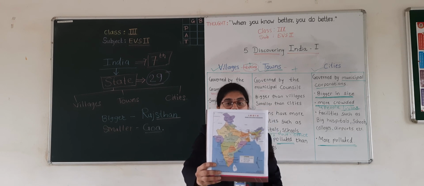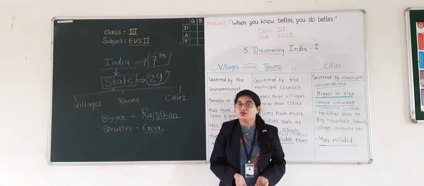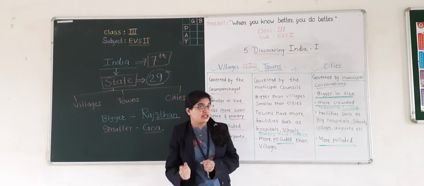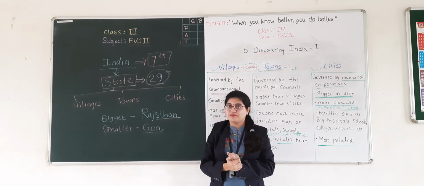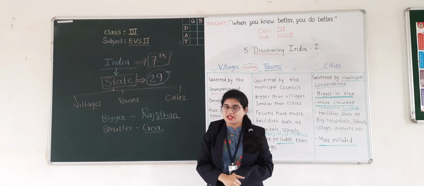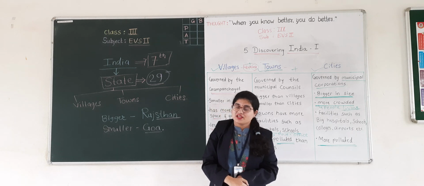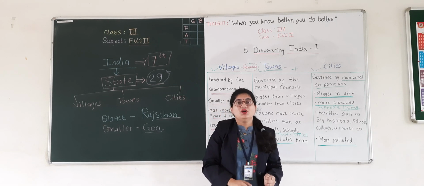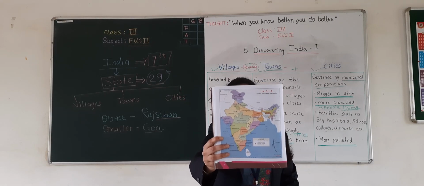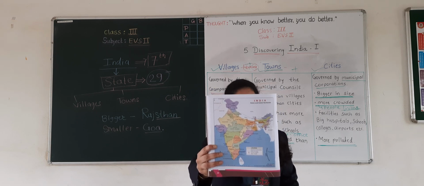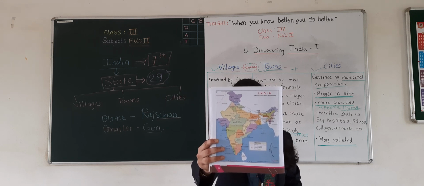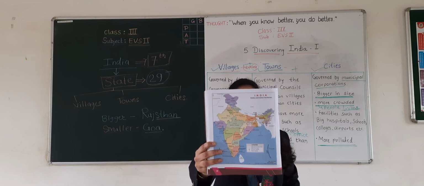Okay students? Good. Now, can you tell me, students, which is the capital of India? Do you know the name of the city which is the capital of India? Yes, Delhi. The name is Delhi. Okay, the name of the city is Delhi. Delhi is the capital city of India. Can you locate Delhi in the map of India? Very good. You have to circle it with the pencil. Alright students? Very good.